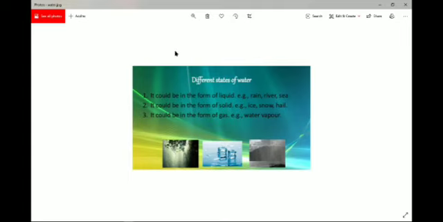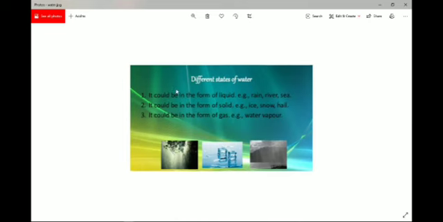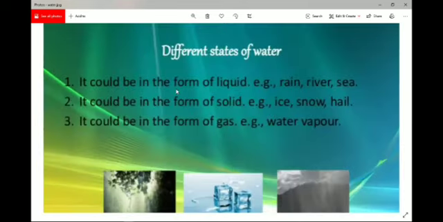different states of water. That means in what states water exists. So water, as you all know, could be in the form of liquid, isn't it? For example, the rainwater, water in the river, water in the sea or oceans, or water that comes in your tap, in the kitchen, in your bathroom, etc. So this is the water we use for drinking. This is the liquid form of water that we are using.